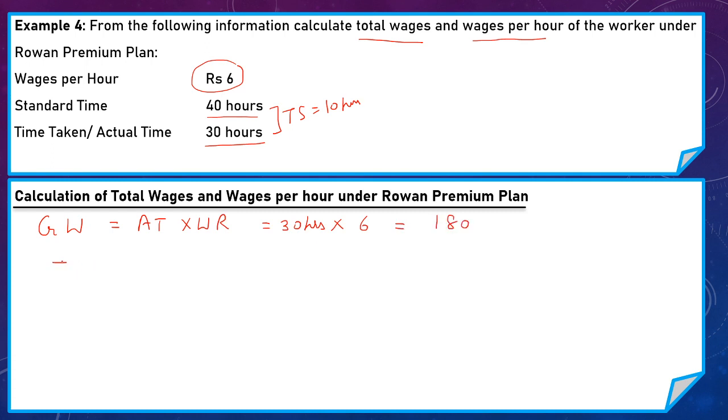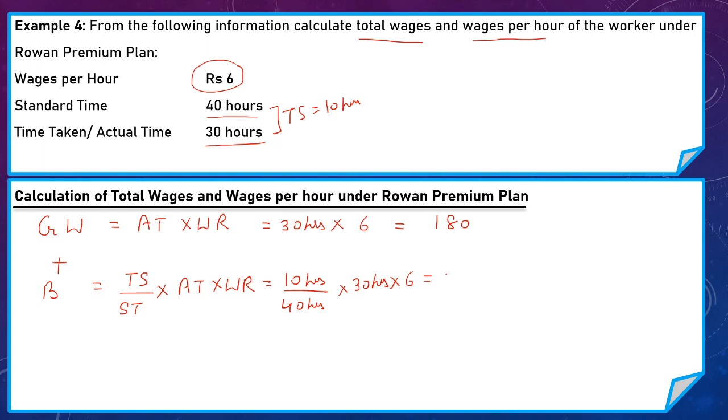Now actual time is less than standard time, so he is also eligible for bonus, and the formula to calculate bonus under Rowan Premium Plan is time saved divided by standard time allowed by the company into actual time into wage rate. Here time saved is 10 hours, time allowed by the company or standard time is 40 hours and actual time is 30 hours and wage rate per hour is 6 rupees.